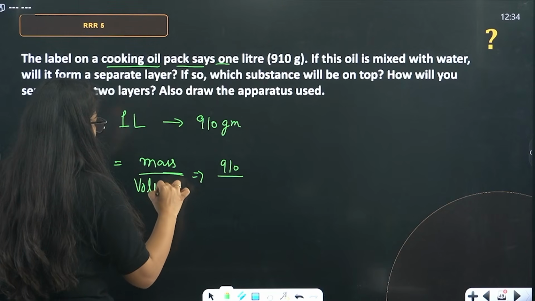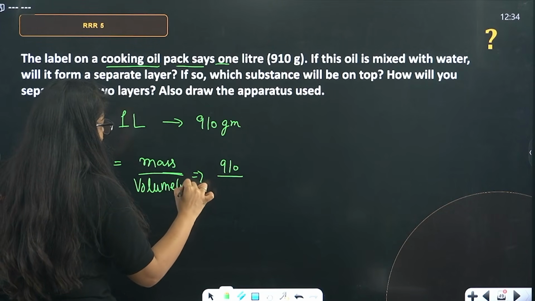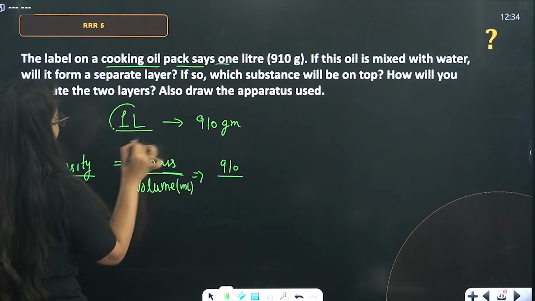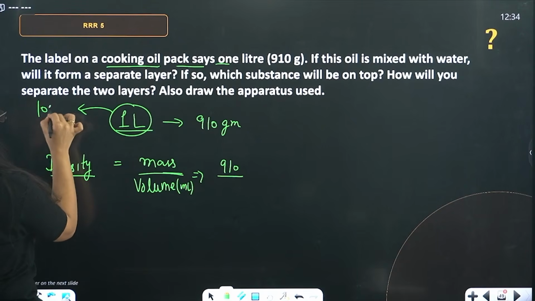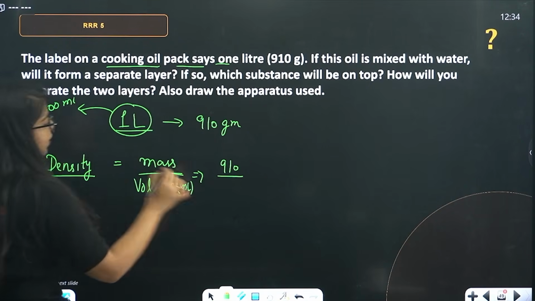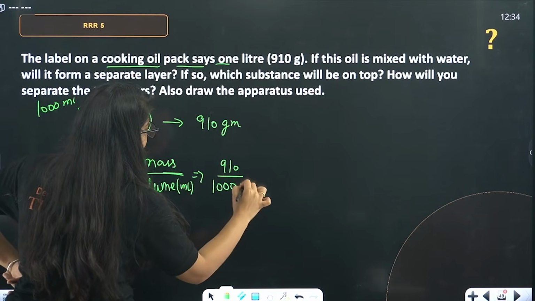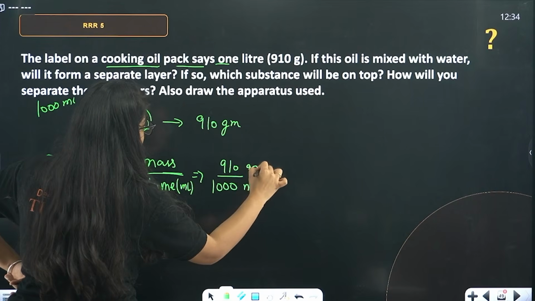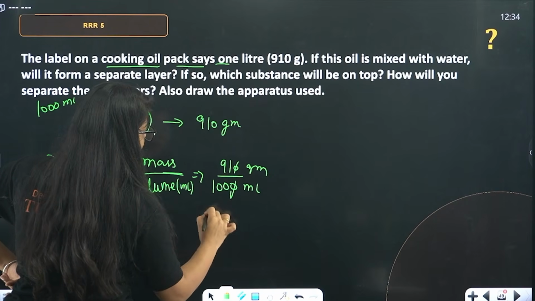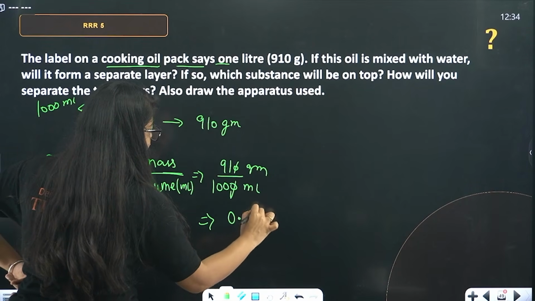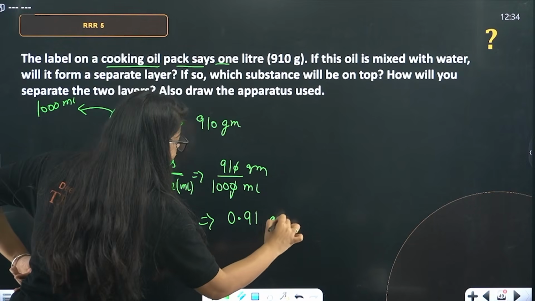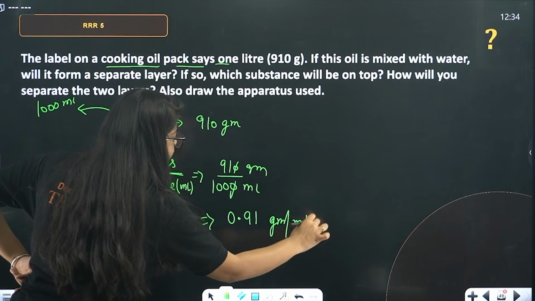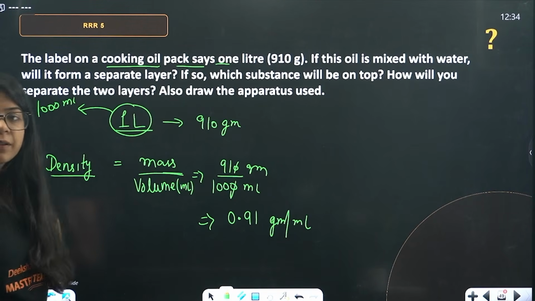Volume. Now, this volume is in ml. This is in 1 liter. 1 liter in ml is what? 1000 ml. So, this will be 1000 ml and this is gram. So, this will come out to be 0.91 gram per ml.